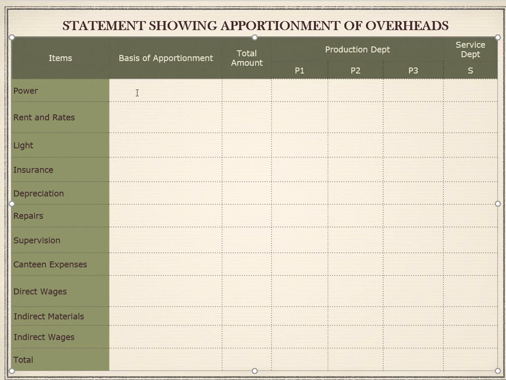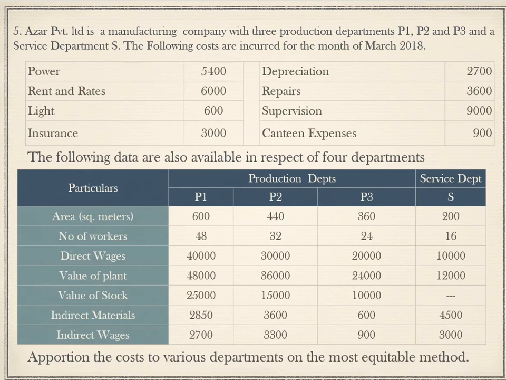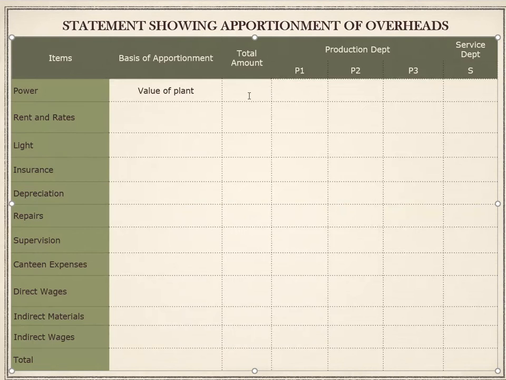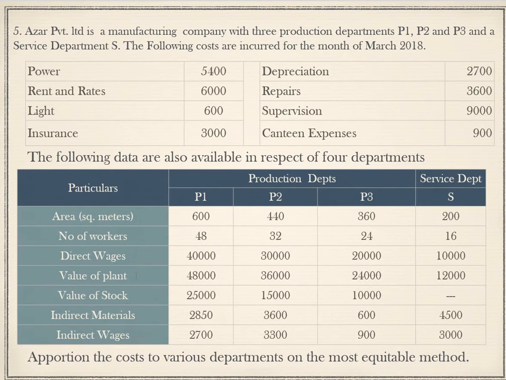The basis for apportionment of power is value of plant in this problem. So let us go back to the question. The value of power is 5,400. The basis of apportionment is value of plant. The value of plant ratio is going to be like, see, 48,000 is to 36,000 is to 24,000 is to 12,000.